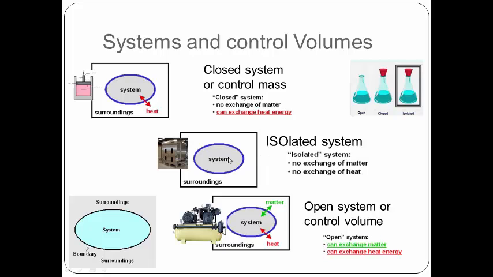What about the isolated system? In an isolated system, neither the matter nor the heat can cross the boundary. Meanwhile, in a closed system or control mass, only the heat can cross the boundary. And what about the open system or control volume? In this system, the matter and the heat both can cross the boundary. As an example, we have a compressor.